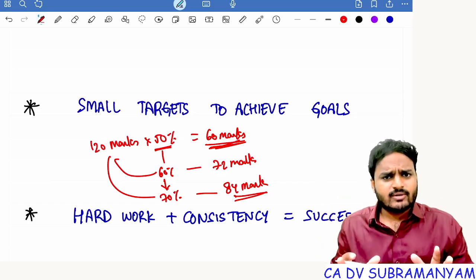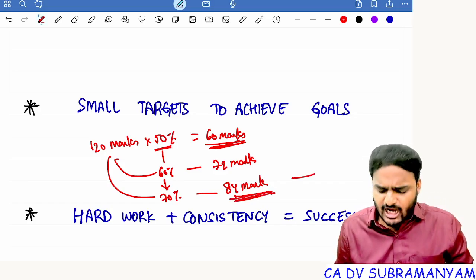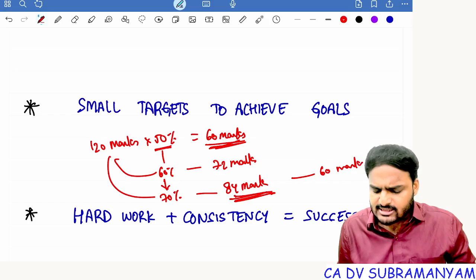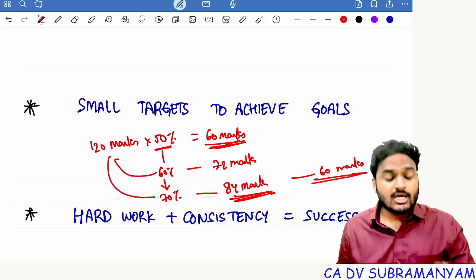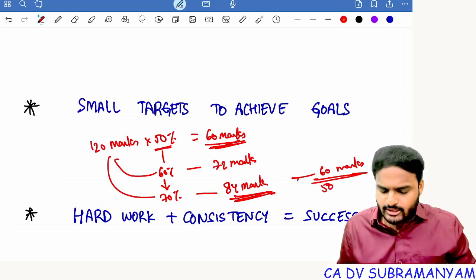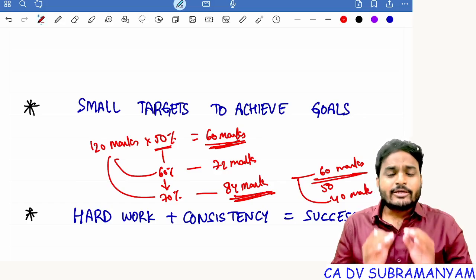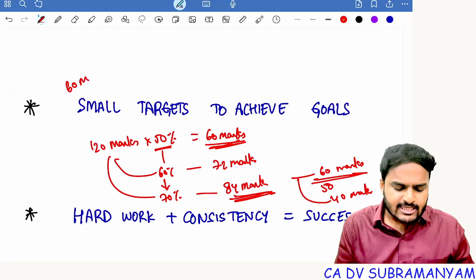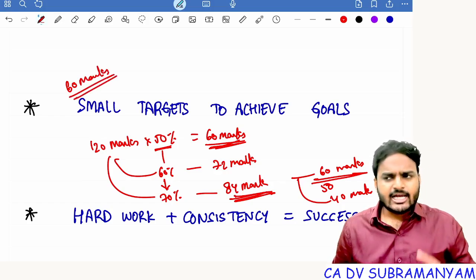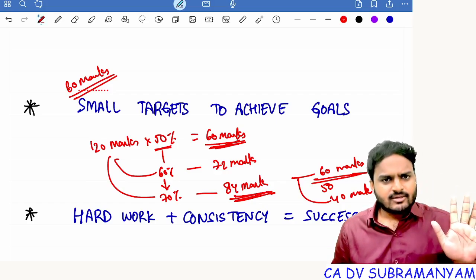You ignore it. When you are confident with 84 marks, when you are attempting 84 marks, can't you get 60 marks? Easily you can secure 60 marks. Easily. At least you can score 50 marks. Worst case, you can score a minimum of 40 marks. Yes or no? So keep a target of 60 marks in each and every paper. That's it. I should get exemptions in all 6 papers. That's it. Getting my point?